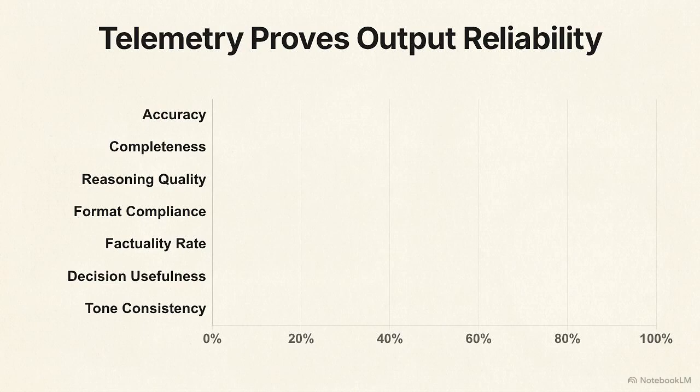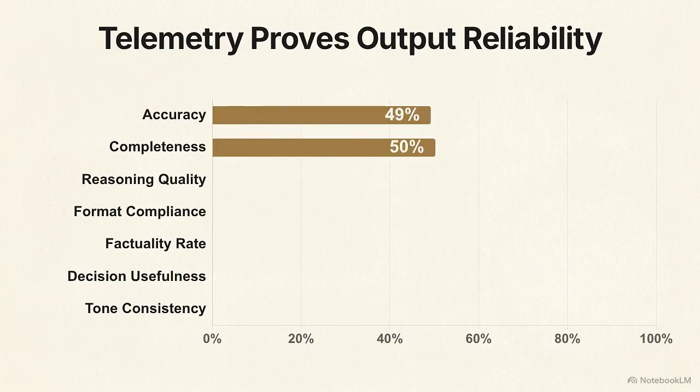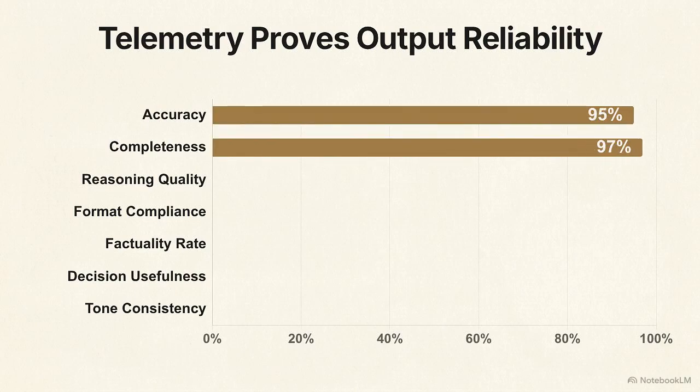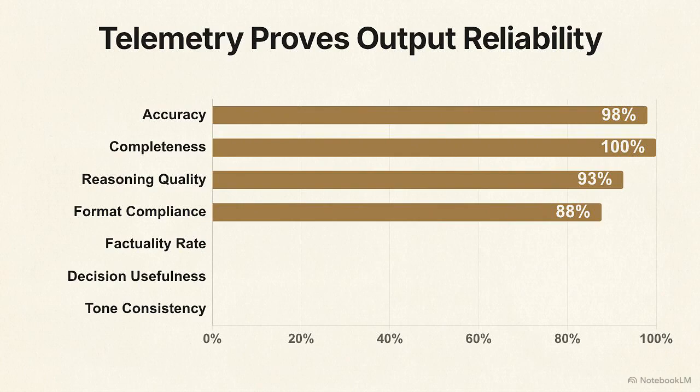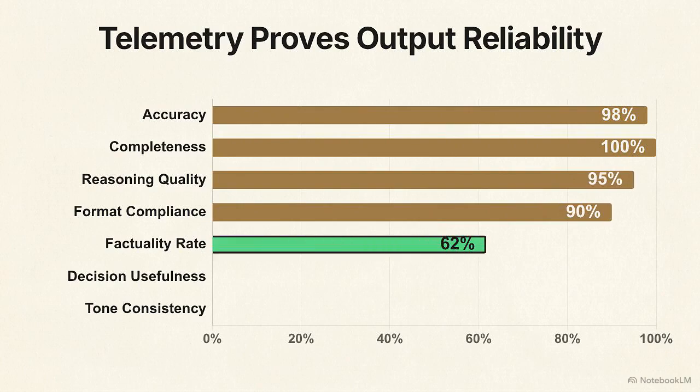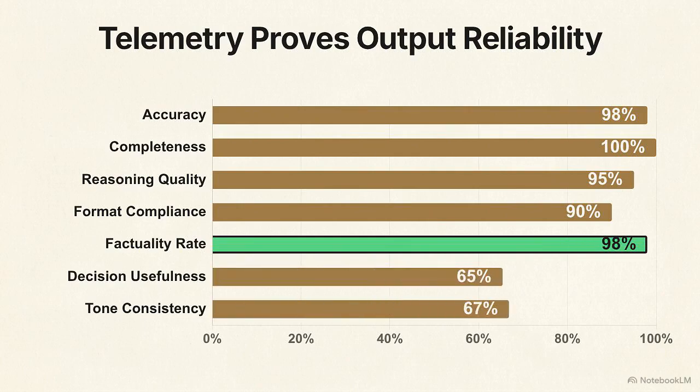This continuous telemetry replaces intermittent subjective evaluations with hard data. The first cluster of metrics monitors basic accuracy and the completeness of the output. A second cluster tracks reasoning quality and exact format compliance. The system also tracks the hallucination rate over time to manage long-term reliability. Finally, the dashboard monitors decision usefulness and tone consistency across thousands of automated runs.